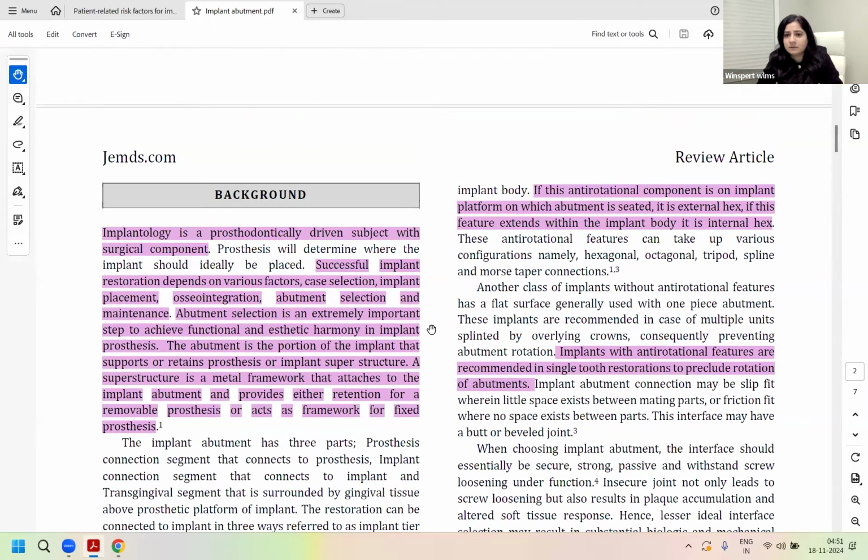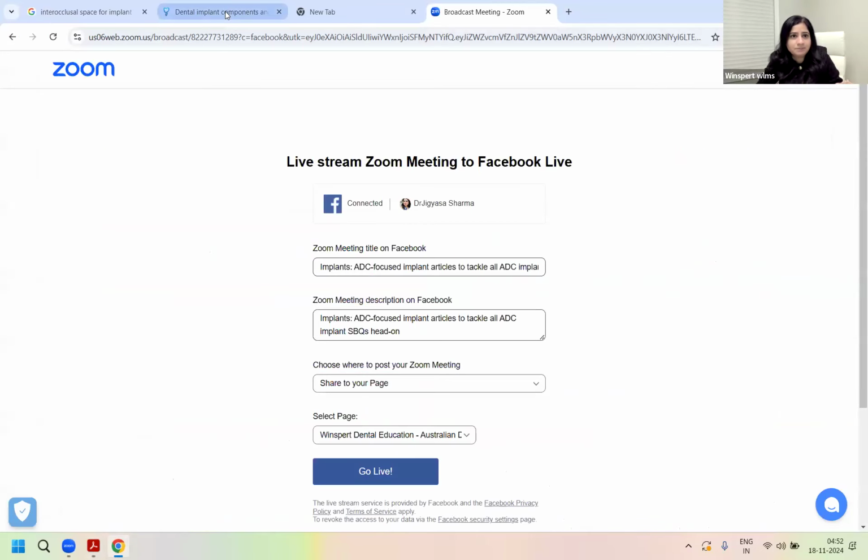So, first important factor which classifies your abutment is the type of the connection. If it's an internal connection, if there is an anti-rotational component, if the abutment is located on top of the implant, the anti-rotational component is located on the top of the platform of the implant, that is your external hex. I'd like to show you the picture and image here.